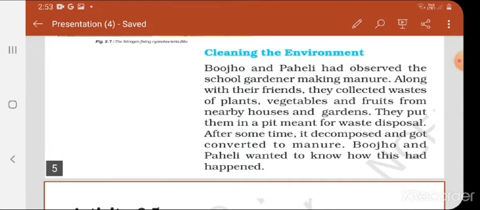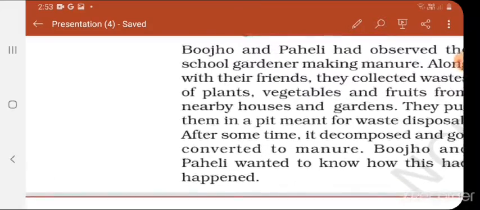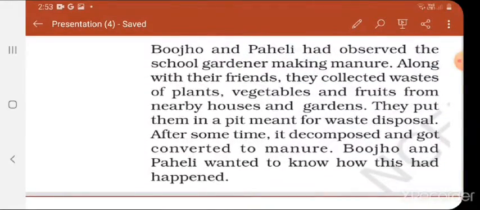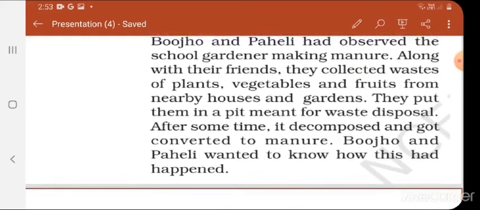Let's see. Pujo and Paheli had observed the school gardener making manure. Pujo and Paheli, these two kids, observed that the school gardener, the gardener in their school, is making manure. Along with their friends, they collected waste of plants, vegetables, and fruits from nearby houses and gardens. So, this group of children, what they did, they collected the organic waste from different houses.